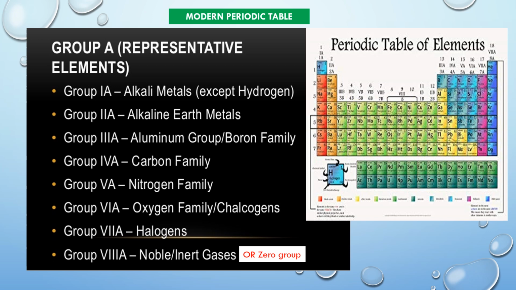In history, several sets of group names have been used. The alkali metals, sodium, potassium, etc., are placed in group 1 or 1A, and the alkaline earth metals, calcium, barium, etc., are placed in 2 or 2A, which are at the extreme left of the periodic table. Group 1 is composed of hydrogen and the alkali metals.